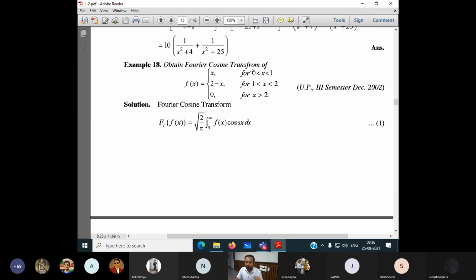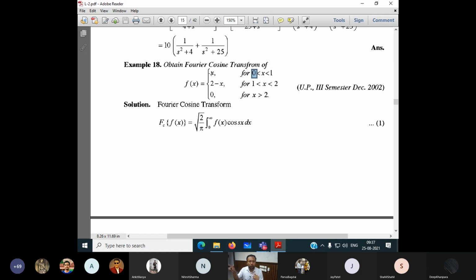So what is the limit? 0 to 2. Means instead of 0 to infinity, it is 0 to 2, a finite number. Okay. Instead of 0 to infinity, I have 0 to 2. But inside 0 to 2, there are a number of discontinuous points. The function is continuous from 0 to 1, 1 to 2, and above 2. There are some points where the function is not continuous, at 1 and 2. They are the points of discontinuity. Okay. Now what to do? I can here get 3 integrations.